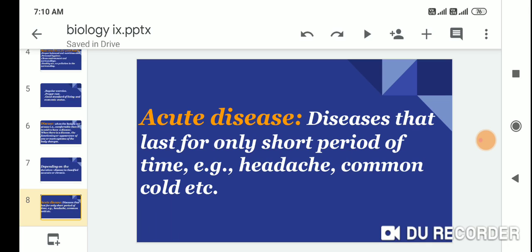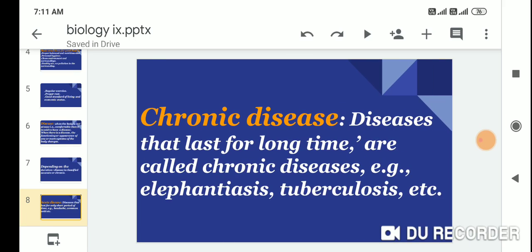Examples are headache and common cold. A week, two to three days, or one month is a short time. So acute disease is a very short-period disease in our life.